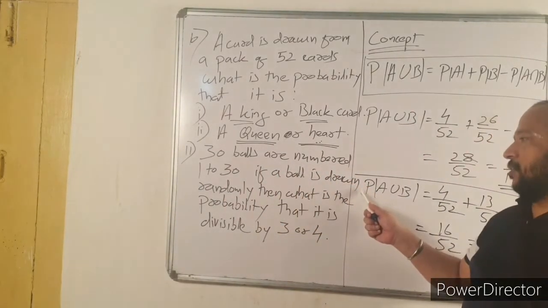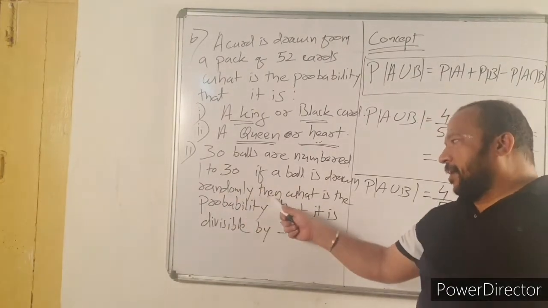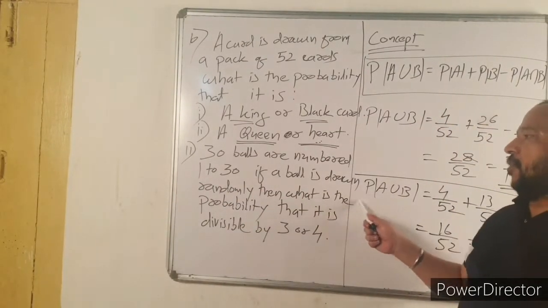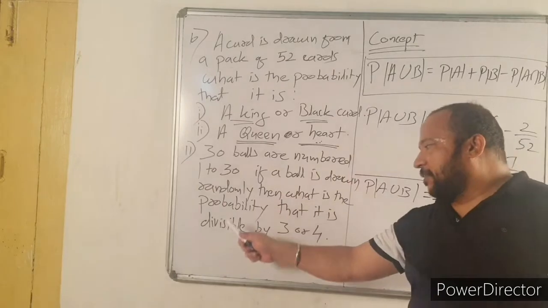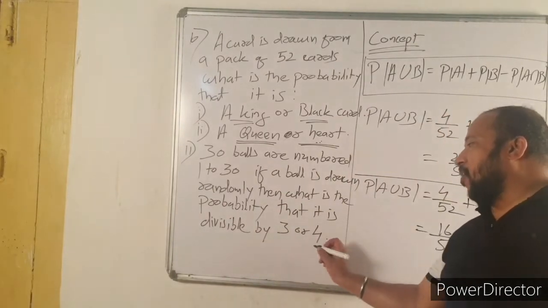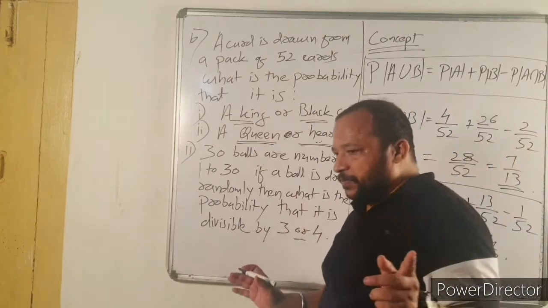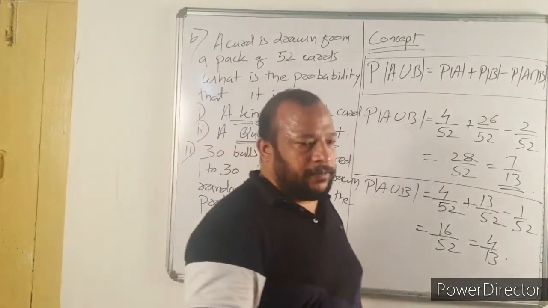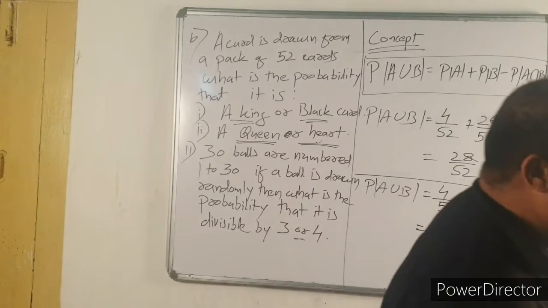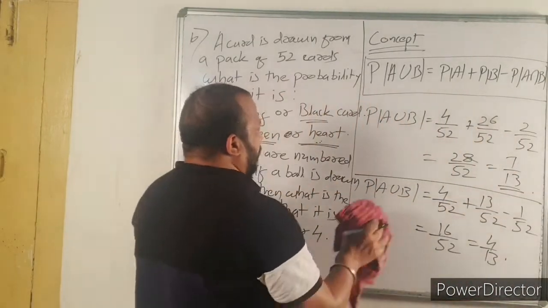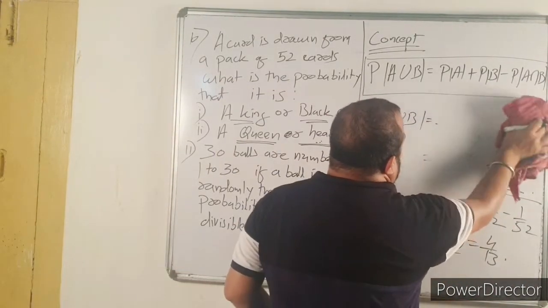If a ball is drawn at random, then what is the probability that it is divisible by 3 or, again union, 4? So, a ball related question, divisible by 3 or 4.